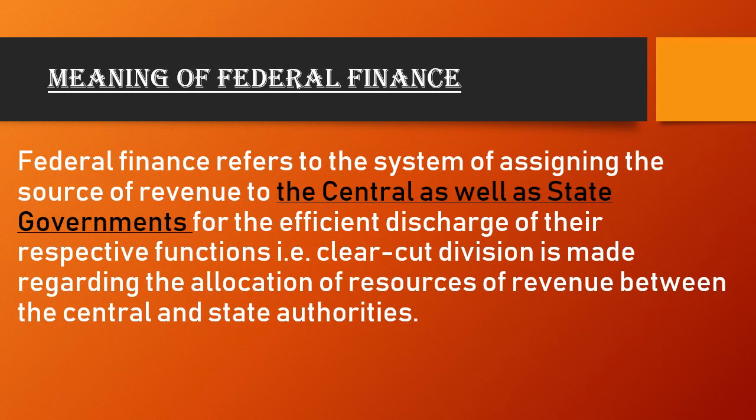Now let's move to the next topic, that is federal finance. Let's have a look at the meaning first. Federal finance refers to the system of assigning. Assigning means giving the sources of revenue, whatever is received by the government, that have to be shared among the central government as well as the state government for the efficient discharge of their respective functions. I mean, a clear-cut division is made regarding the allocation of resources of revenue between the central and state authorities.